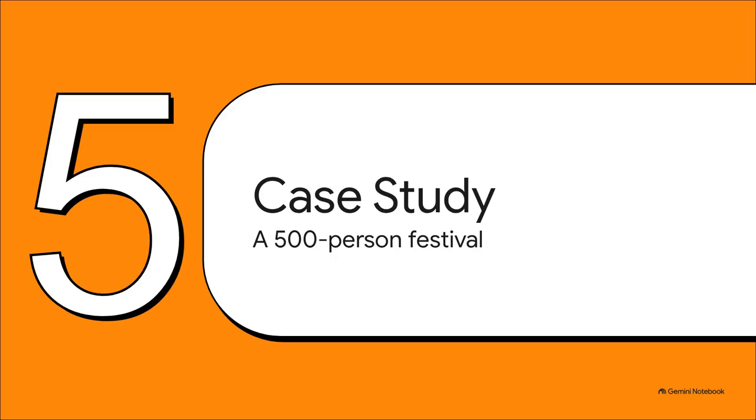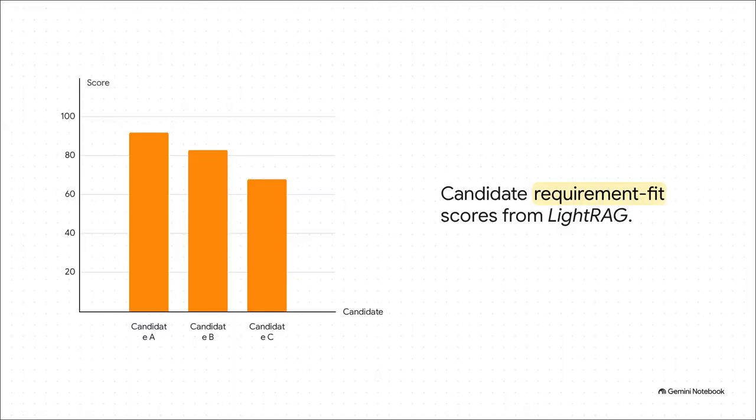Section 5. Case Study A versus B. Testing the system on a 500-person summer festival. For this event, 3 years of past operations data and 5 candidate profiles were fed directly into the system. When the AI maps the requirements through LightRAG, candidate A takes a commanding lead with 92 points, beating out candidate B at 83 and candidate C at 68.